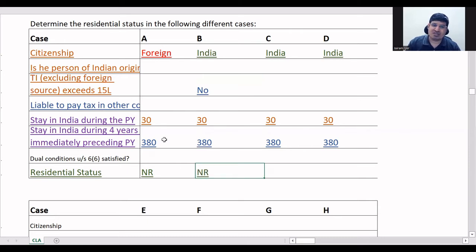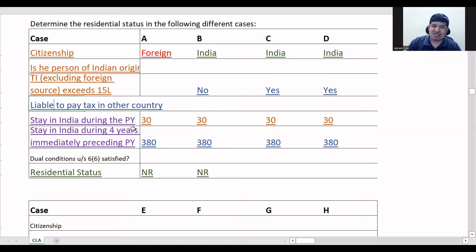Understood? Okay. Here, let us see for him. Yes, it is exceeding. So he's still alive. We can check 2 more conditions. And here, let us see. This is also yes. So for now, C and D, there is a chance. So 2 conditions are fine. He is an Indian citizen, total income excluding foreign sources is exceeding 15 lakh. 2 things are correct. Third is liable to pay tax in another country.